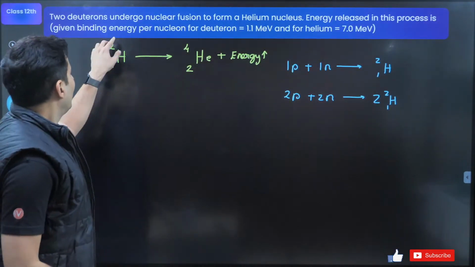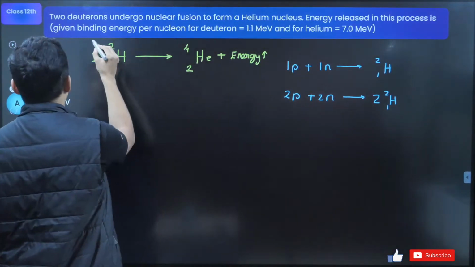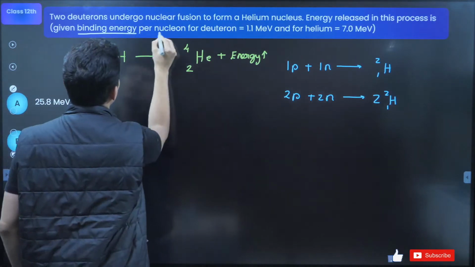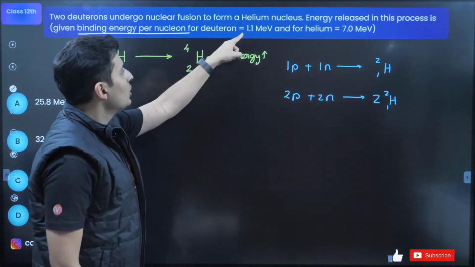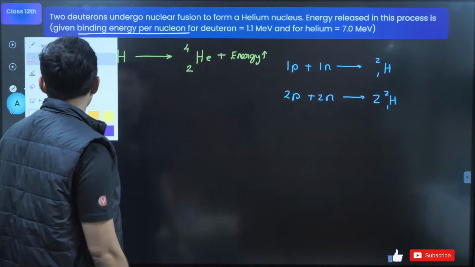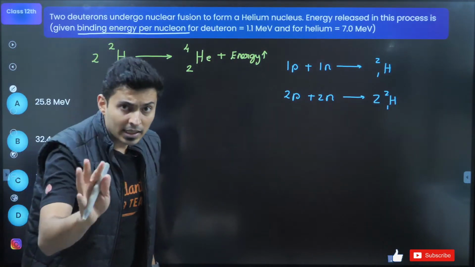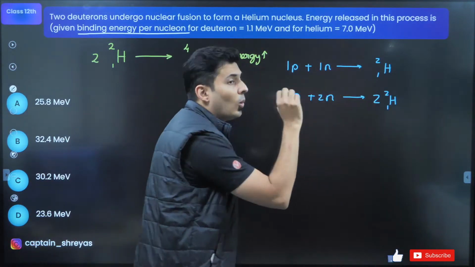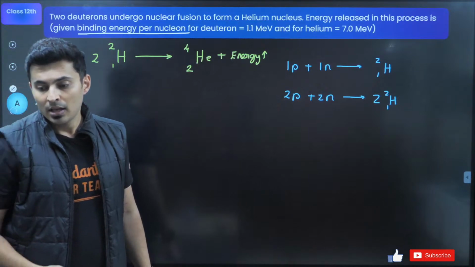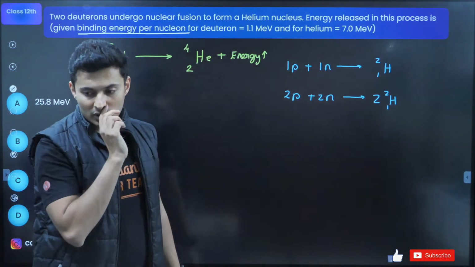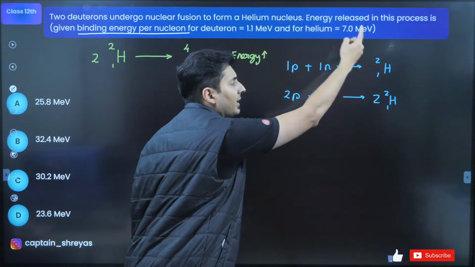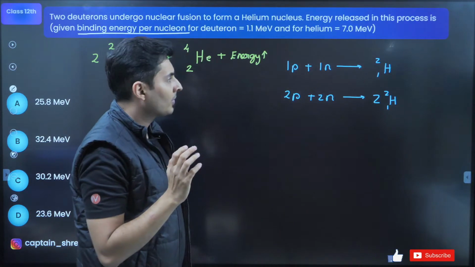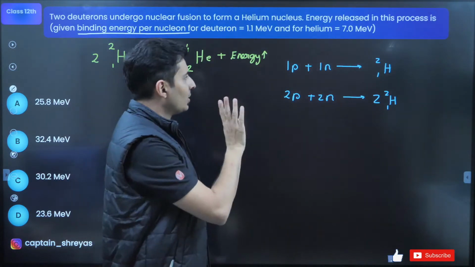Now, energy per nucleon, observe this carefully. Per nucleon, for deuteron is 1.1. In deuteron, how many nuclear particles are there? Two, right? One proton, one neutron.